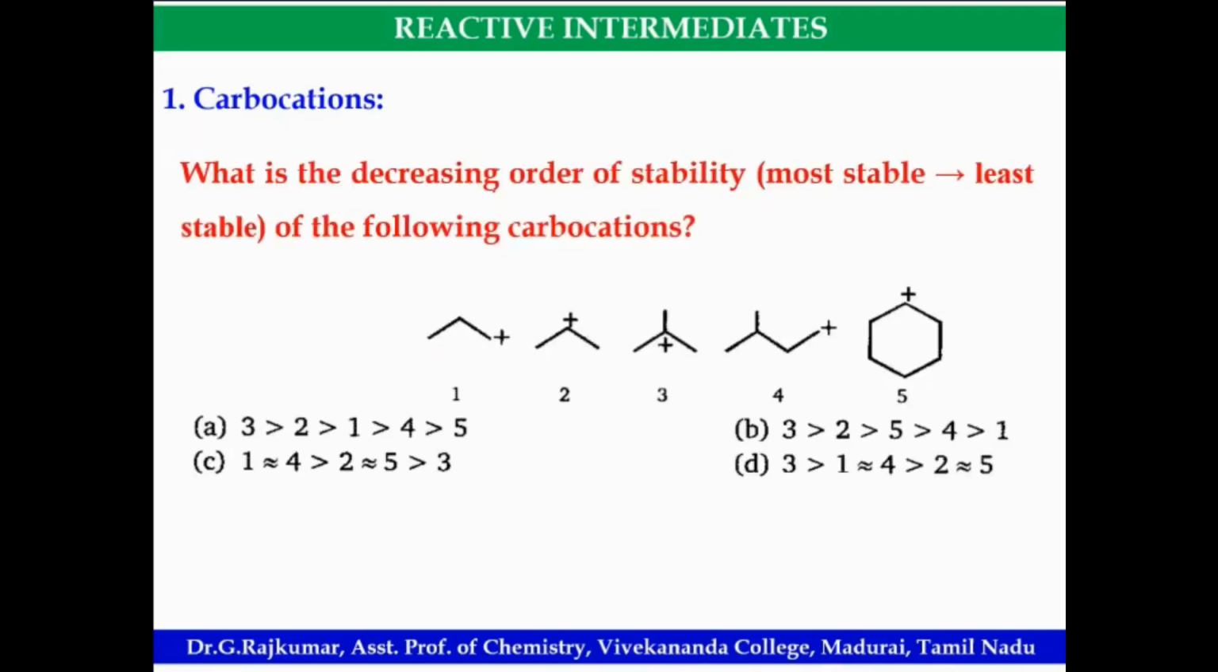Okay, what is the decreasing order of stability of the following carbocations? Option B, sir. Option B. Smriti, Naveen Raja, B. Riaz, you have told C.